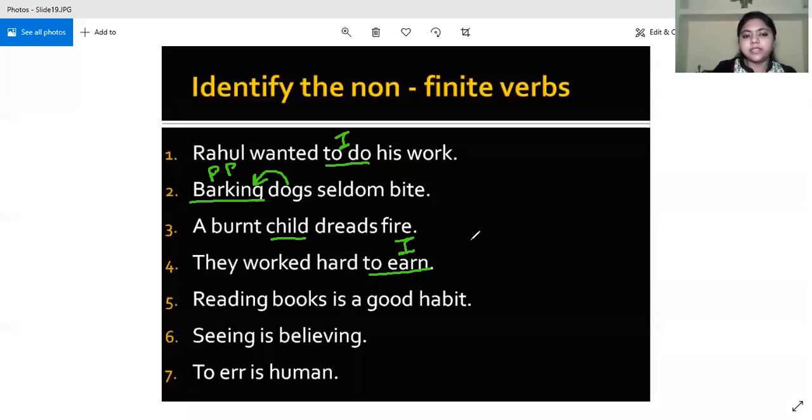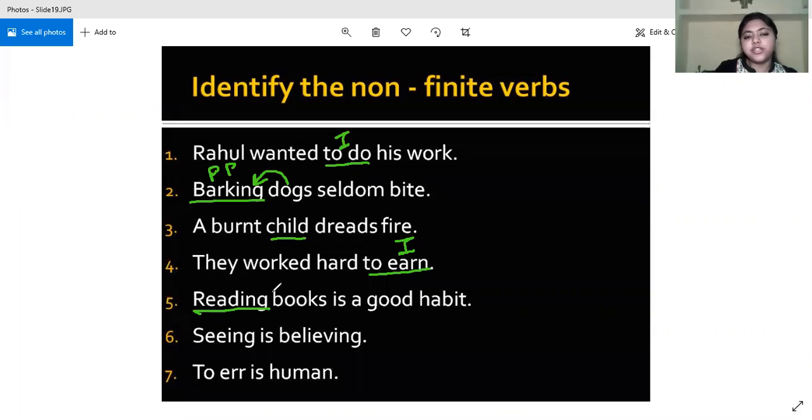Next will be answered by Atharv. Reading books is a good habit. This is really simple. Atharv Singh, the answer is reading, and its type. Ma'am, infinitive. Infinitive. What is the definition of infinitive?